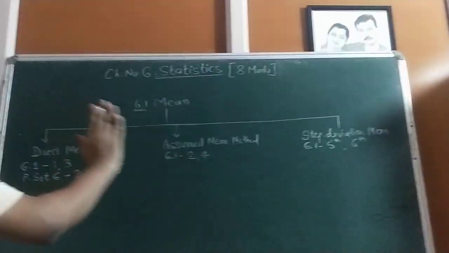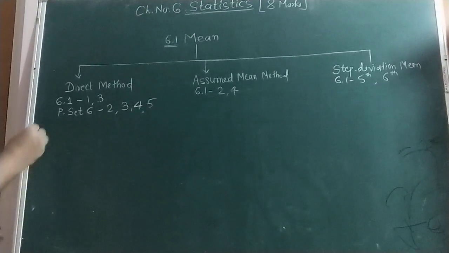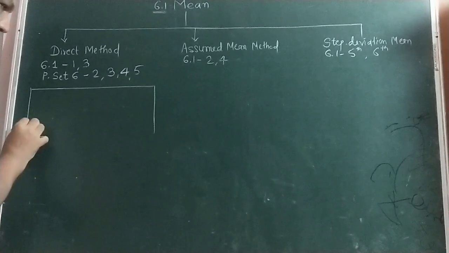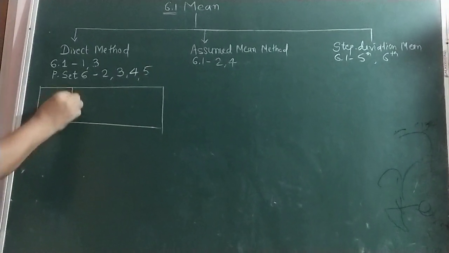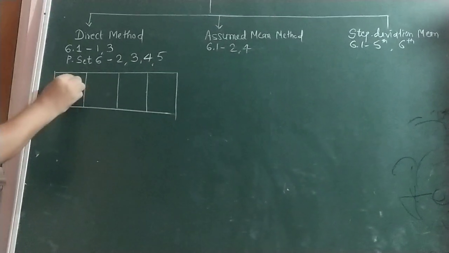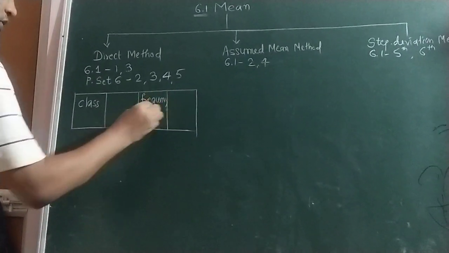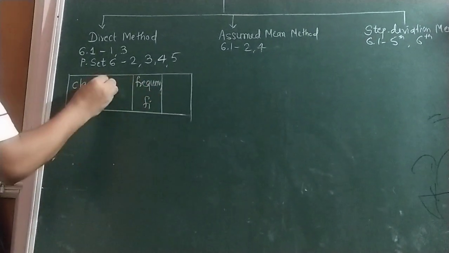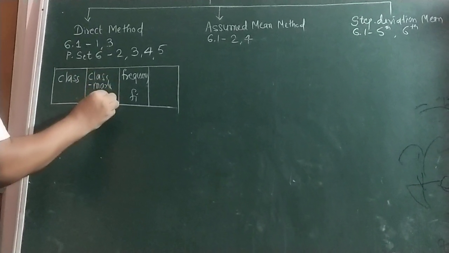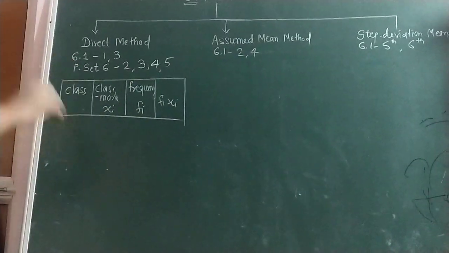They depend upon mean, but in mean again there are three types. So I will start with the chart. What is the simple way to remember this chart? See, for the direct method there are 4 columns. First, the class, which is given. Frequency, which is also given in the textbook, so fi. Here the class mark, xi. So here fi xi. There are 4 columns required.